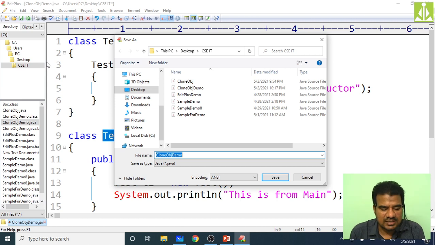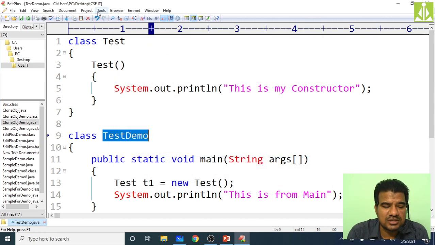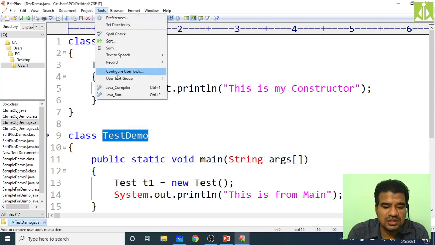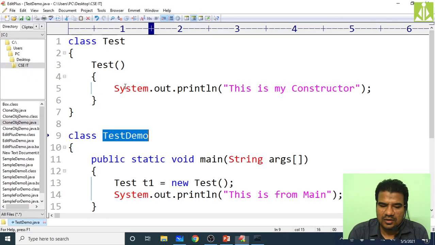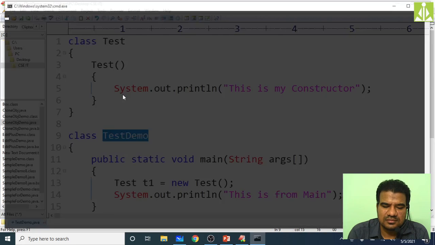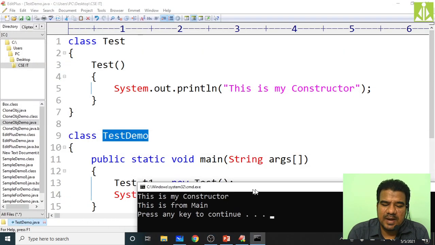That's it. So that's the reason here testdemo.java is my file name. Then hit the enter key. The program got saved. Now go to tools, compile. And to work with Edit Plus, whatever setting I have shown, you have to go in this way only. As I told you many times, Edit Plus is a lightweight IDE. Then go to run. You can see this is my constructor.